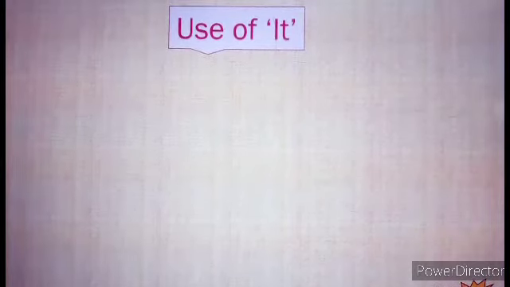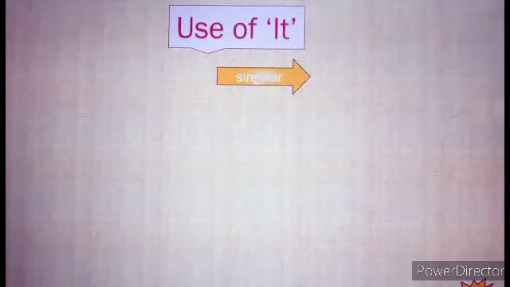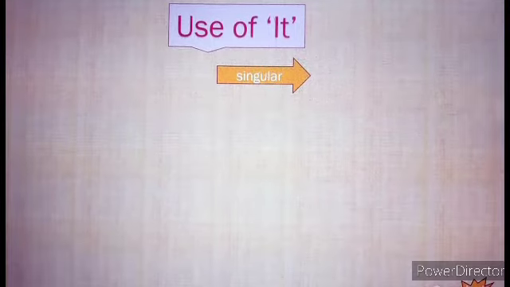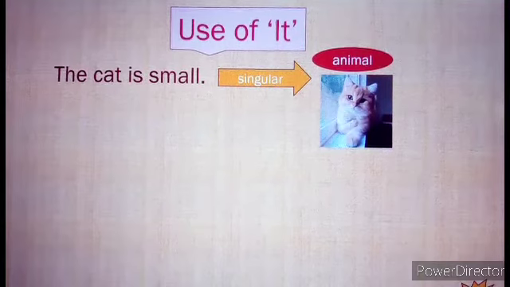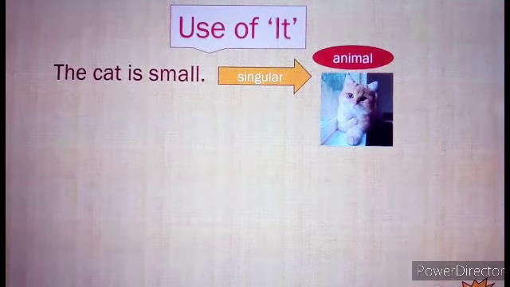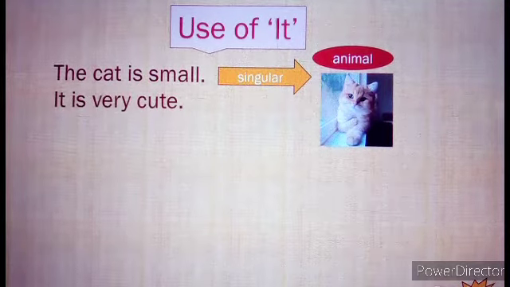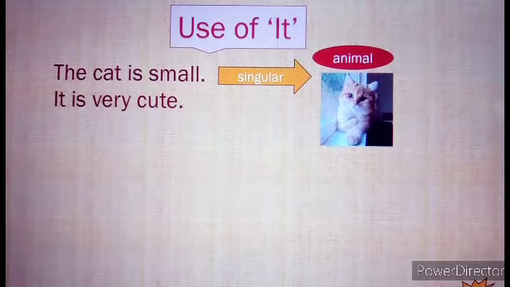Use of it. It, we use with singular animal, thing and place. For example, the cat is my pet. The cat, we replace with it. It is very cute.